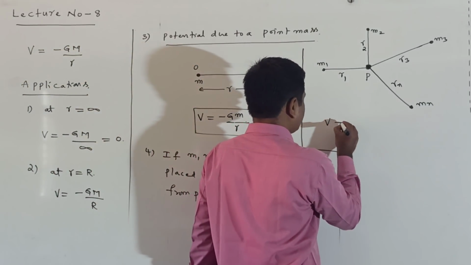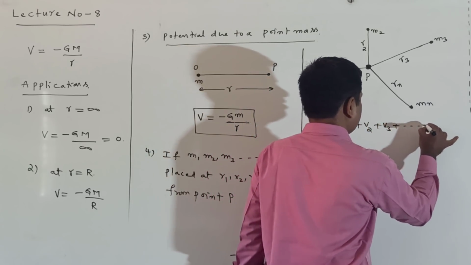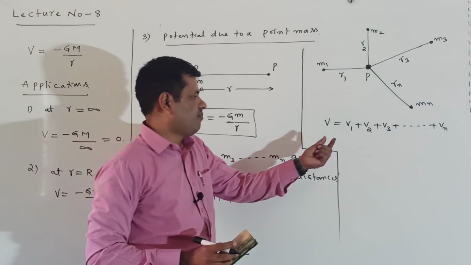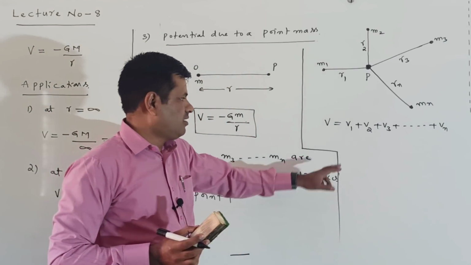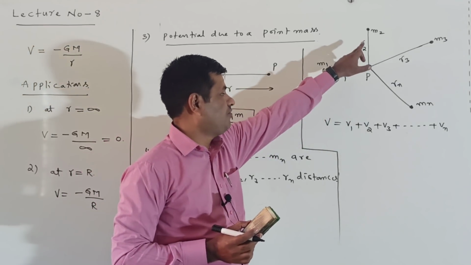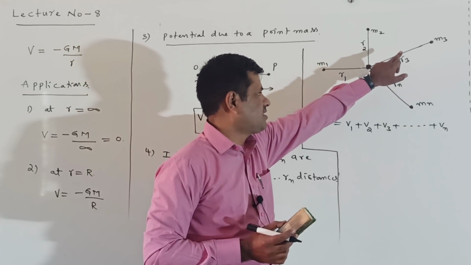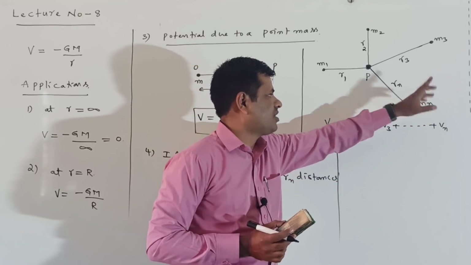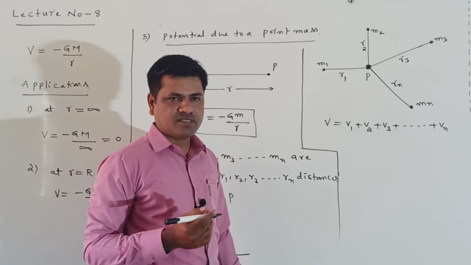That resultant potential can be written as V equal to V1 plus V2 plus V3 plus so on plus Vn. Why writing like this? Because potential is a scalar quantity, we can add that directly. V1 represents the potential due to m1 mass, V2 the potential due to m2 mass, V3 the potential due to m3 mass, and Vn the potential due to mn mass. These all are point masses.